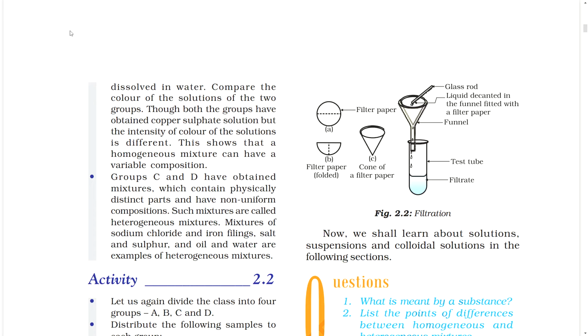Groups C and D have obtained mixtures which contain physically distinct parts and have non-uniform composition. Such mixtures are called heterogeneous mixtures. Mixtures of sodium chloride and iron filings, salt and sulfur, and oil and water are examples of heterogeneous mixtures. Comment on this.